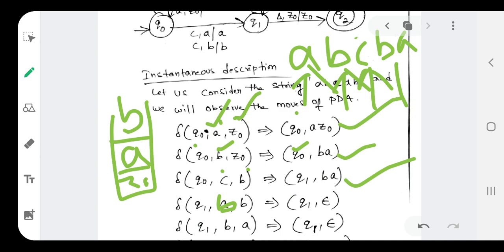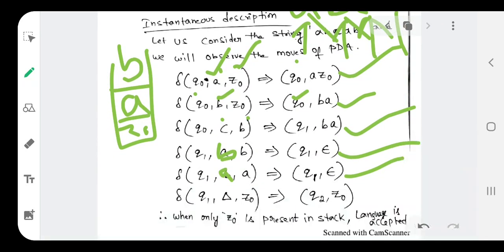So here we need to take B, and the top of the stack is also B. Here we are going to read the input symbol A, and the top of the stack is also A. Q1, B, B gives Q1, epsilon. Q1, A gives Q1, epsilon. So while popping, we have to write the epsilon symbol. I already told you. Once the input string is over, once I see the delta, I am going to reach the final state, if the top of the stack is Z0.